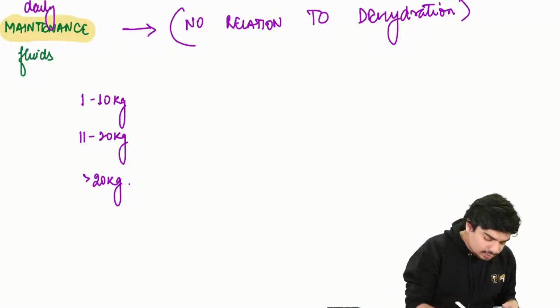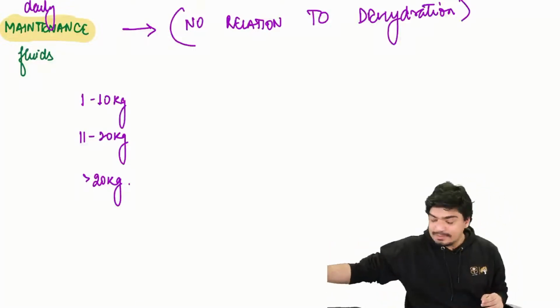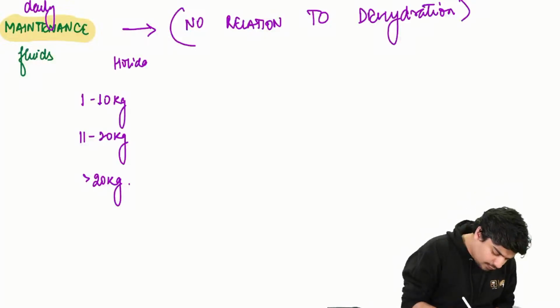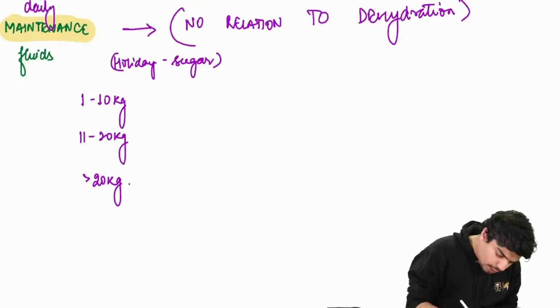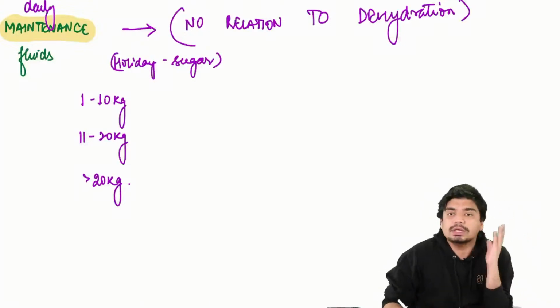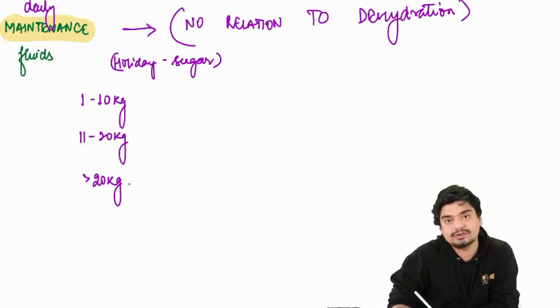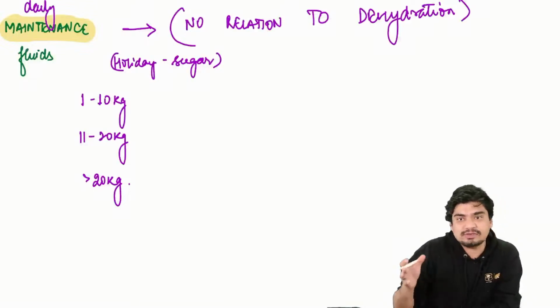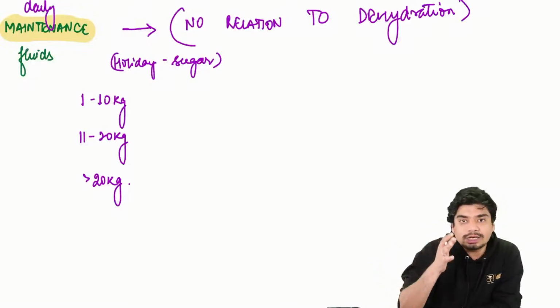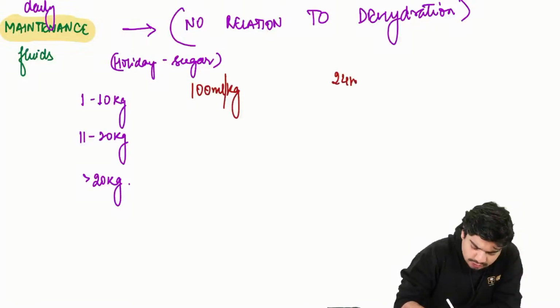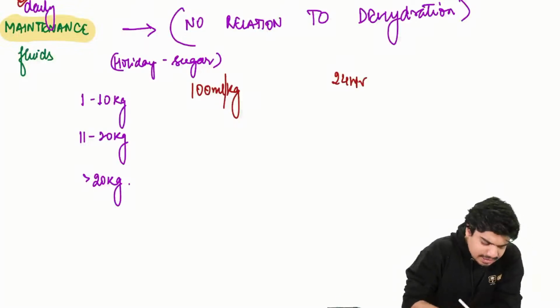And this daily maintenance fluid is calculated by a formula called the Holliday-Segar formula. This Holliday-Segar formula says that for the first 10 kg, if a child is between 1 to 10 kg, the daily maintenance fluid is calculated as 100 ml per kg, given in 24 hours. Like I said, it is daily maintenance fluid.